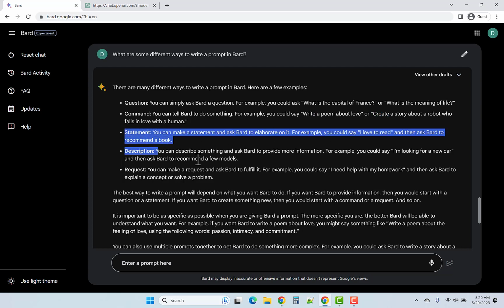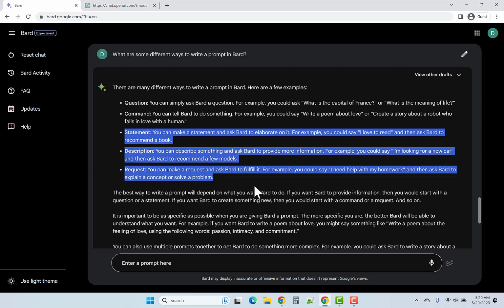And these last three are all different ways of providing context for the question or the command to prompt Bard or ChatGPT to provide output which is more specifically tailored to what you're looking for.